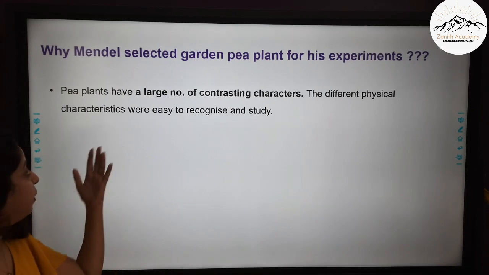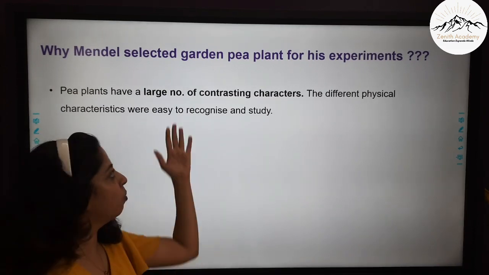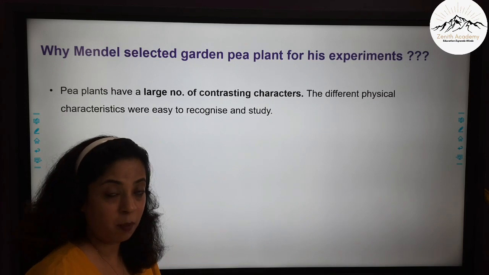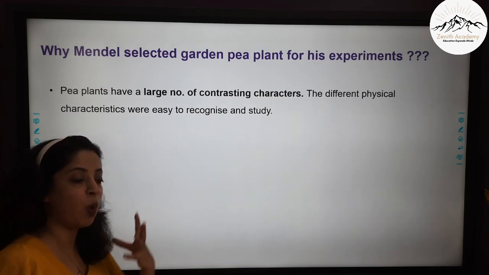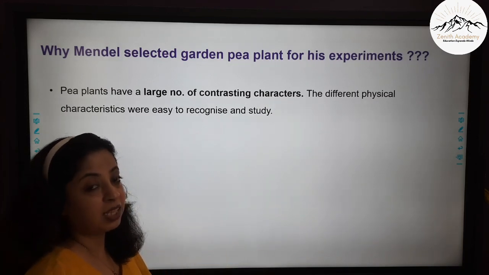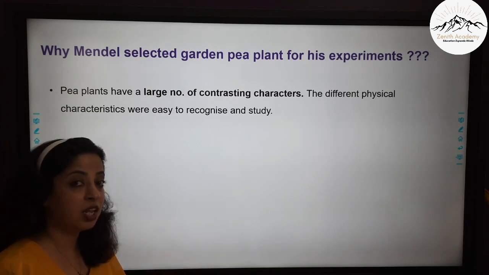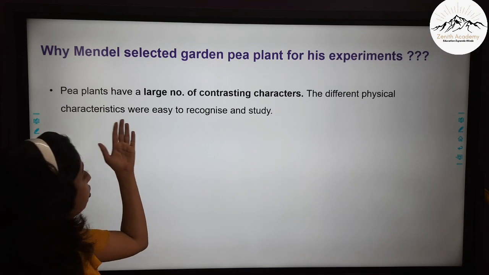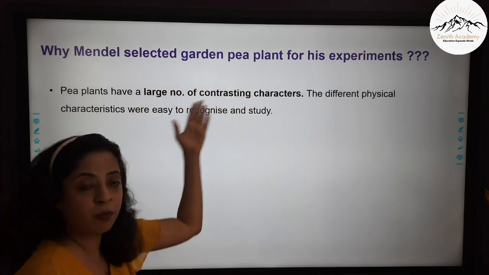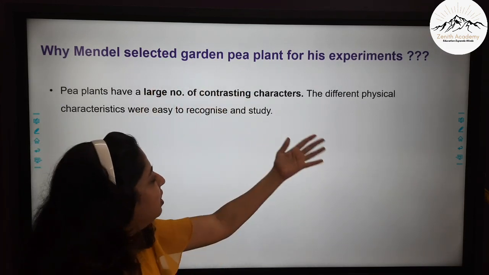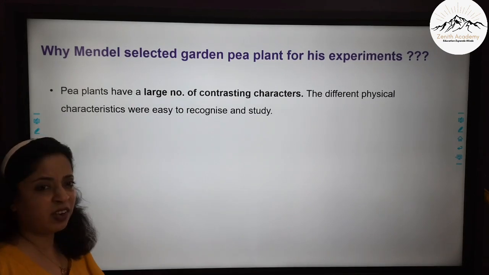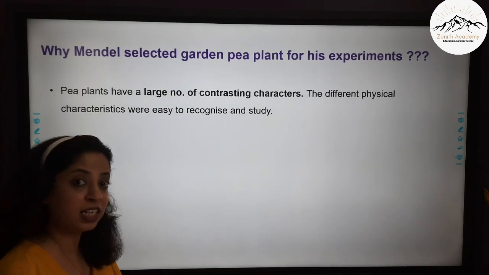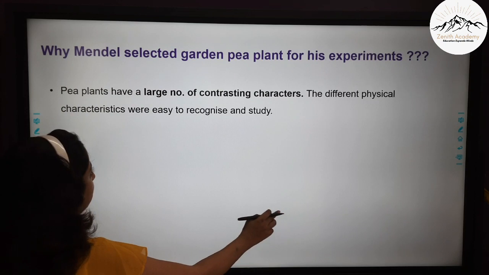One, the pea plants have a large number of contrasting characters. It means you can find pea plants with purple color and white color. The seeds also have variations. The height also has variations. So we'll study these variations. You should remember that it has a large number of contrasting characters, and the different physical characters were easy to recognize and study. That is why he chose the pea plant.